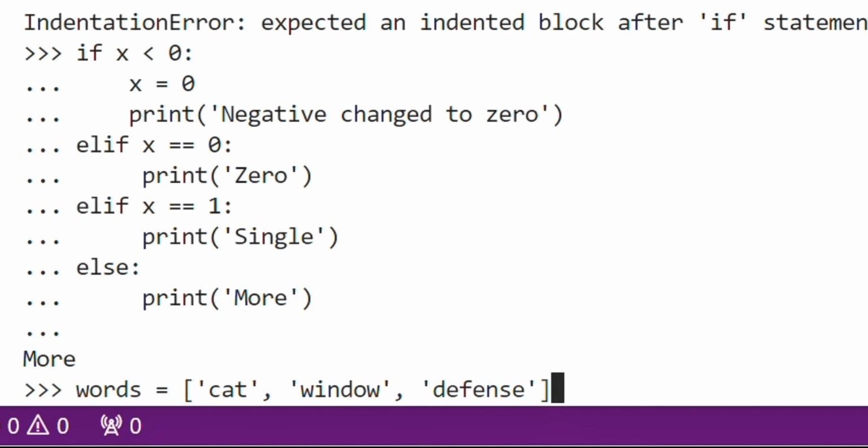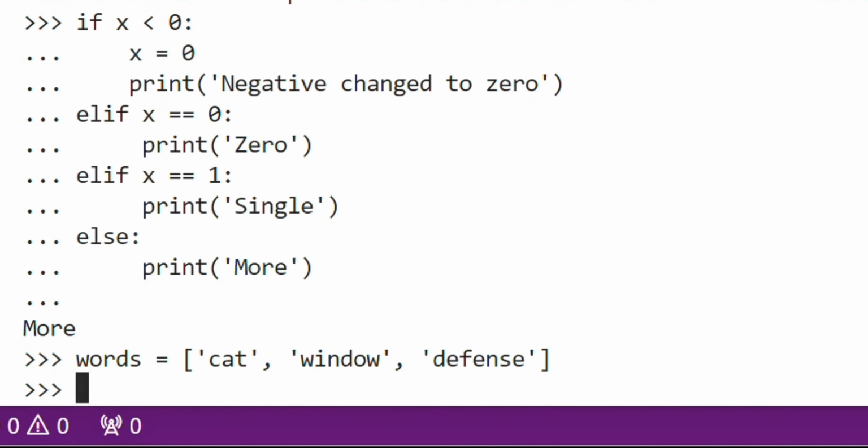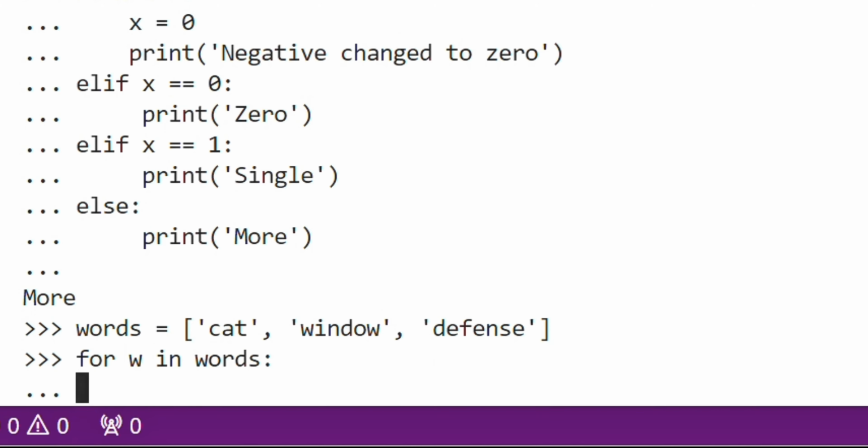And now we write the for statement for this. For w in words, colon, then we could print something, right? After that we write the print.